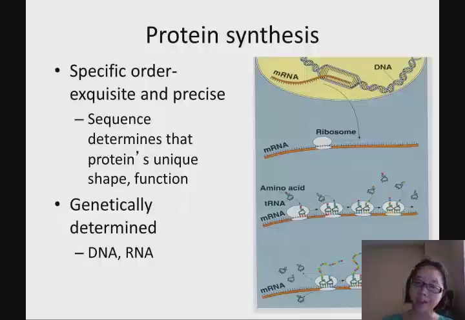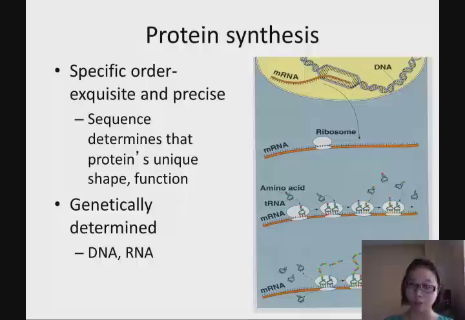So whenever the messenger RNA reads a different code from the DNA, or the ribosome reads a different code from the messenger RNA, and the tRNA brings the wrong amino acid.